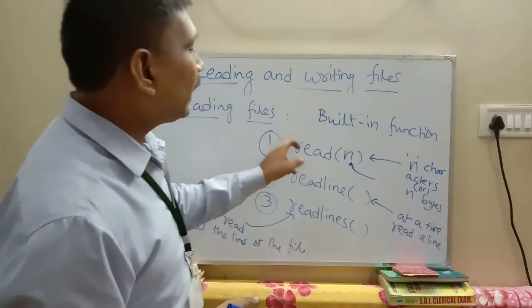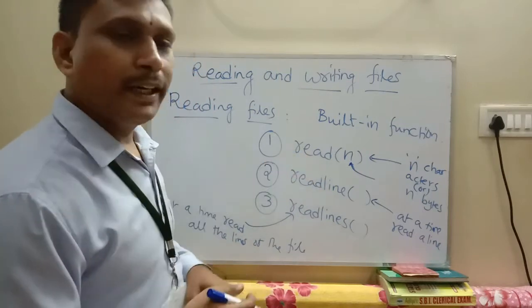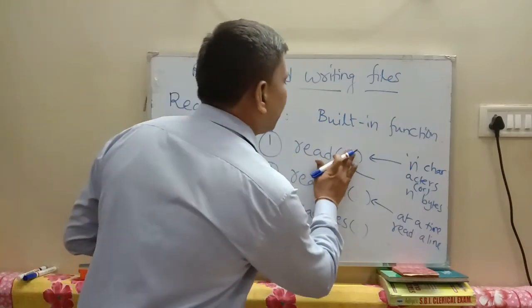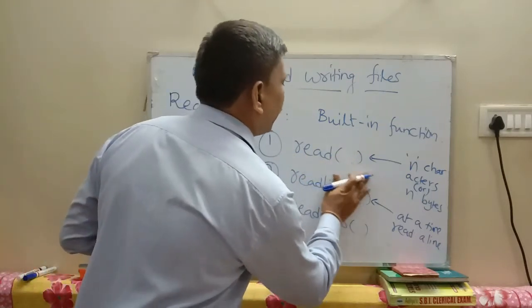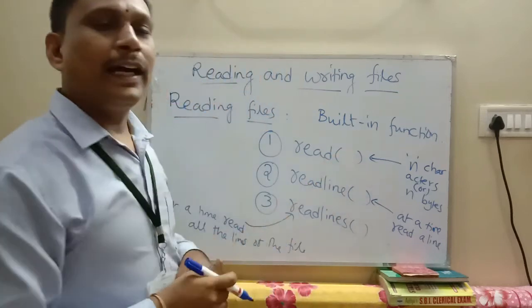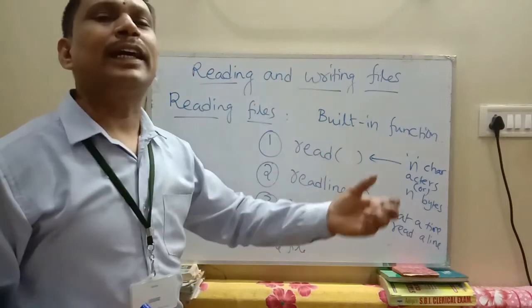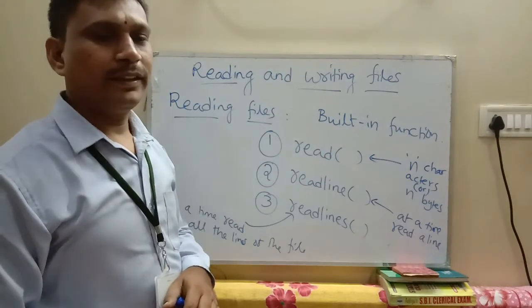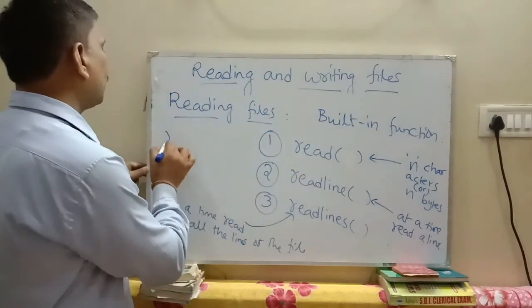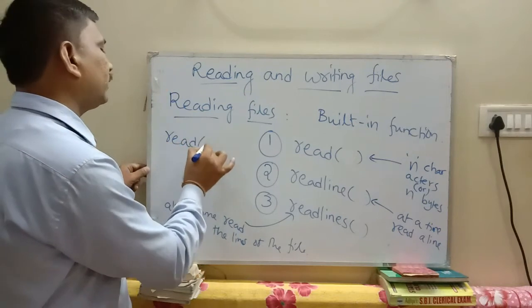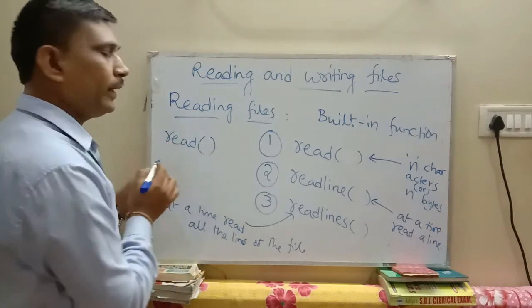See, when you are using the read method, if you are not mentioning any n value here, it reads all the contents from the file. For example, I am writing read of nothing.